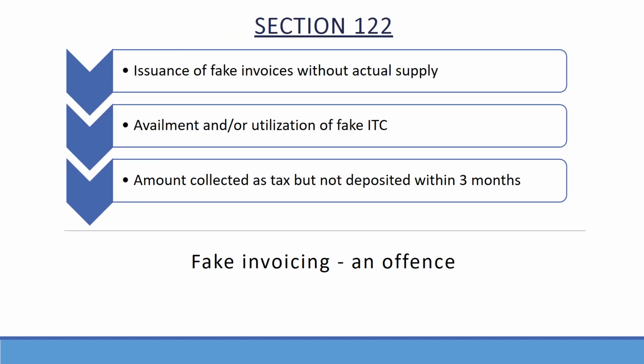Fake invoice, an offense. Provisions of Section 122 and 132 deal with offences and punishment for the offences committed under this Act respectively. For a limited purpose, as per Section 122 of the Act, where any taxable person or any other person is involved in any activity of issuance of bogus or fake invoice without actual supply of goods or services or both, or availment and/or utilization of ITC based on this false or bogus invoice, or collects any amount of tax but fails to pay the same to the government beyond a period of 3 months, it shall be an offence under this Act. Such person shall be liable to penalty as determined under Section 122 of the Act.